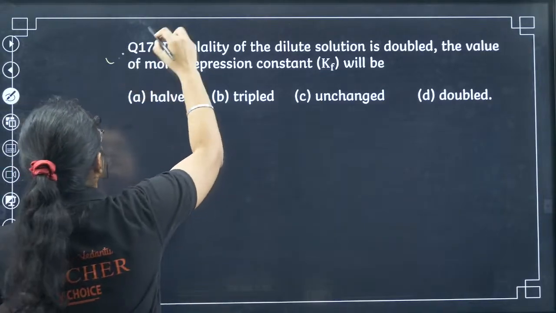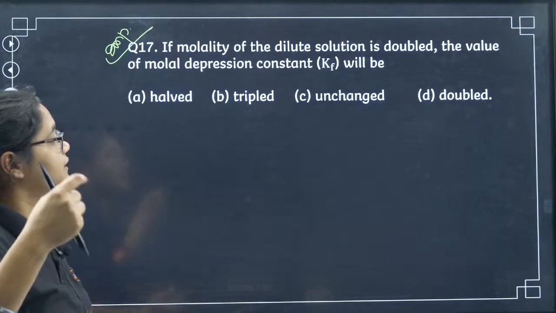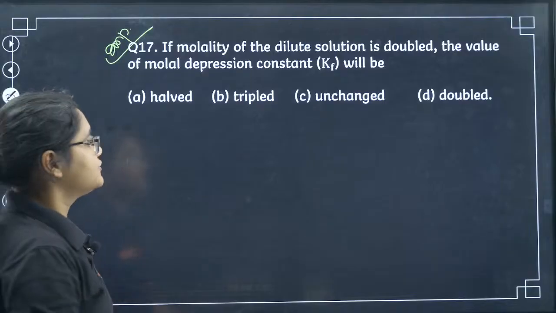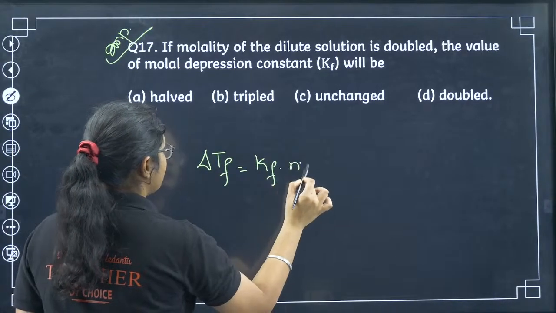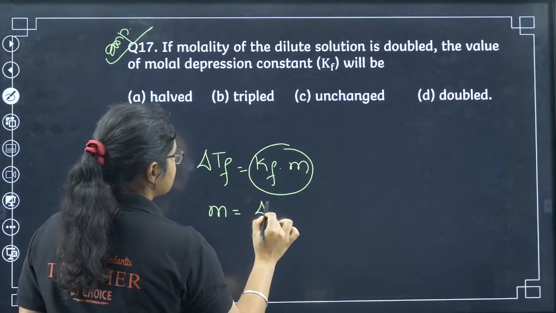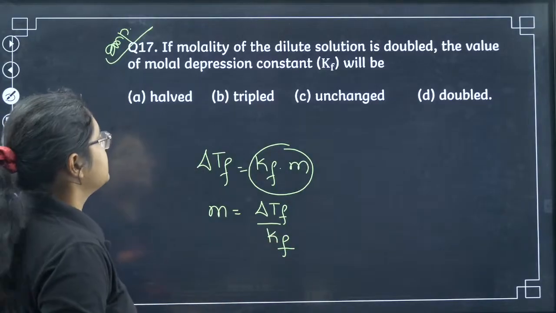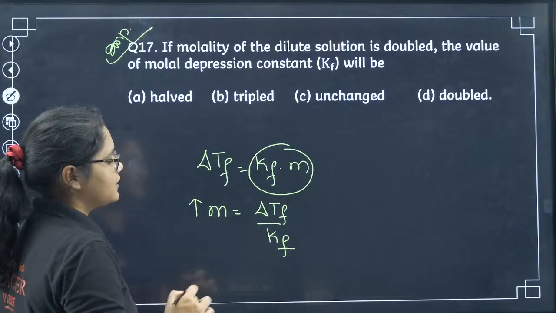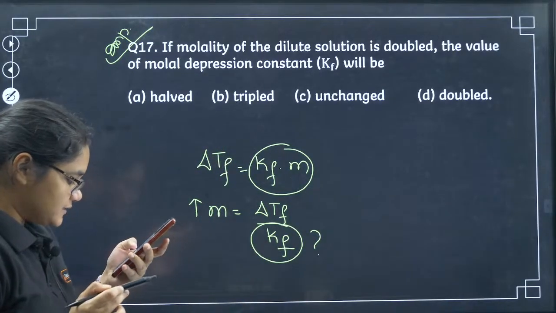Next question, if the molality of the dilute solution is doubled. Very good question, I'll say, important. If the molality of the dilute solution is doubled, the value of the molar depression constant Kf will be. So you have this formula, delta Tf is equal to Kf into m. So how can I establish a relation here? Molality is equal to delta Tf divided by Kf. Now the question is saying that if the molality of the dilute solution is doubled, what will happen to Kf? Let me see who answers this question.